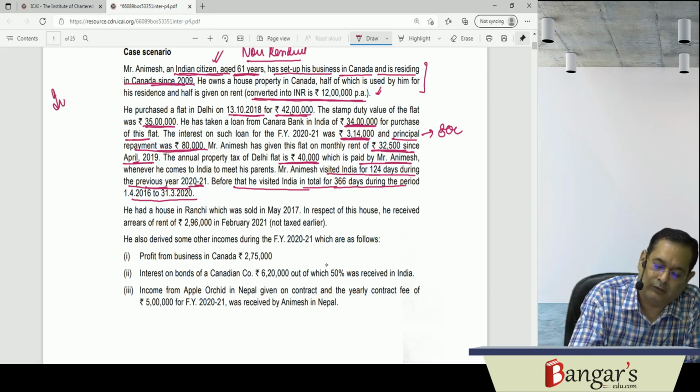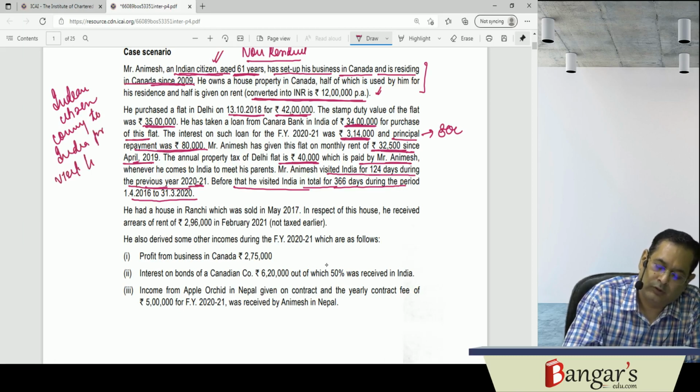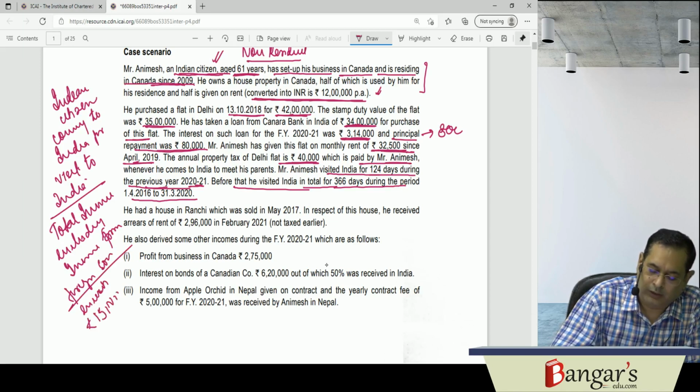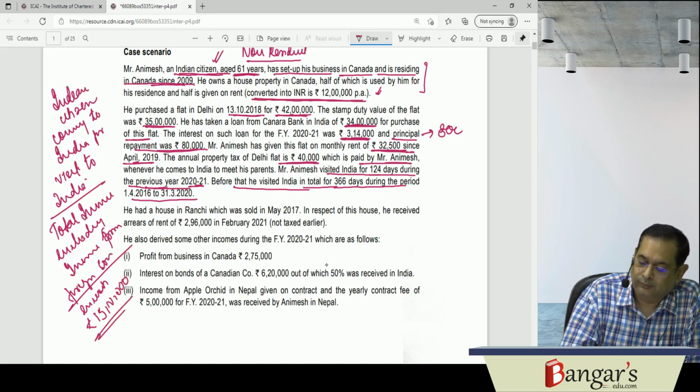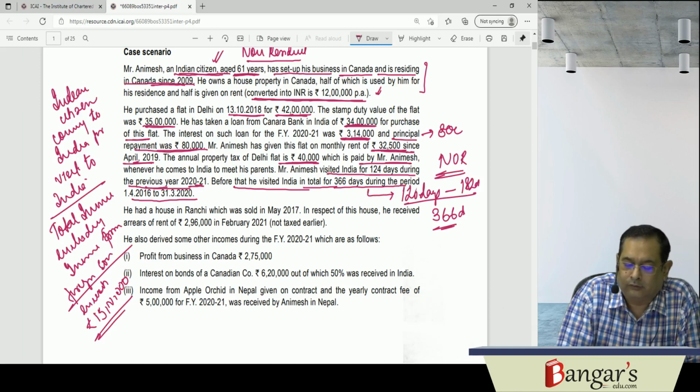Now, he is basically an Indian citizen coming to India for a visit, and in case his total income, excluding income from foreign sources, exceeds 15 lakhs, and his stay in India exceeds 120 days during the previous year but does not exceed 182 days, and in the preceding 4 years he has been in India for 366 days, then he becomes a not ordinarily resident. Now, let us see how much income is there.